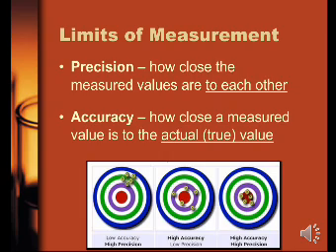In the first diagram, as you can see, all the answers are close to each other. That means high precision but low accuracy. In the second diagram, you can see that results are very close to the true result or the actual value, but they are not close to each other. That means it is high accuracy and low precision. While in the third diagram, you can see that the results are close to the actual value as well as close to each other also. So this is called high precision and high accuracy.